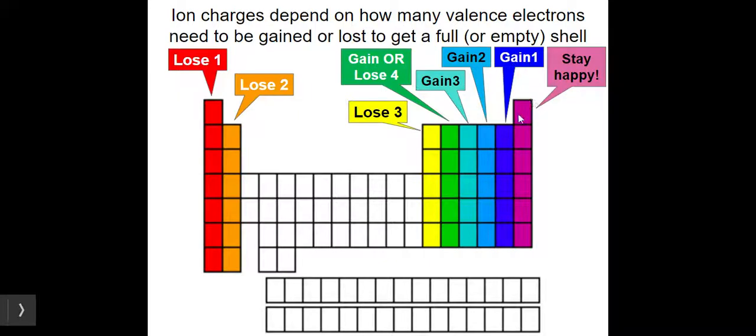We talked about that. And then these ones here would like to gain one valence electron, so they'd have a full shell, and then they'd be happy. So depending on whether they're on the right side or the left side, they want to either gain or lose electrons to get a completely full or completely empty shell. So that's sort of their goal. That's when they feel stable and happy and good.